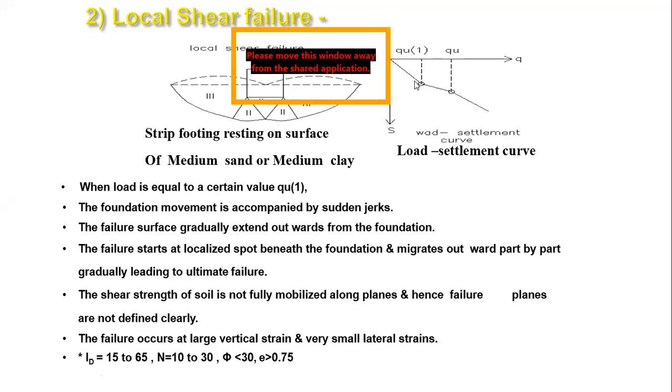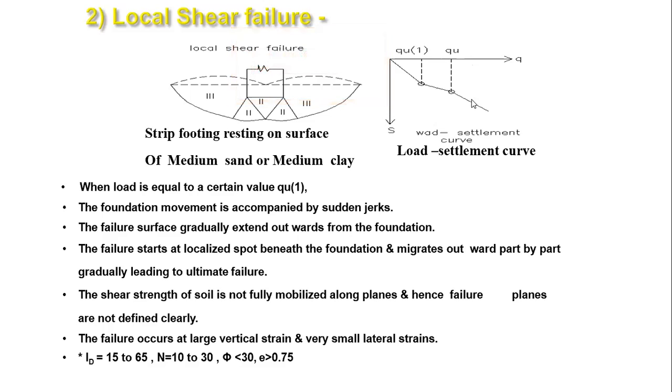So in this case, if you see, both criteria came into picture. Here the settlement will also happen, which will be excessive. Okay, so we have to decide: when it goes beyond 10%, you have to stop the experiment. And according to whatever the settlement is during that, the corresponding value of Q is what you have to take as the bearing capacity. Okay.